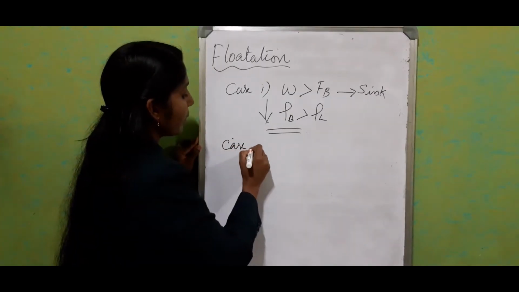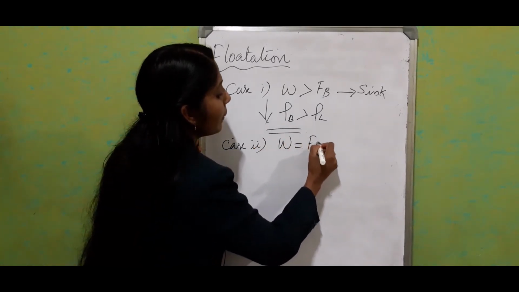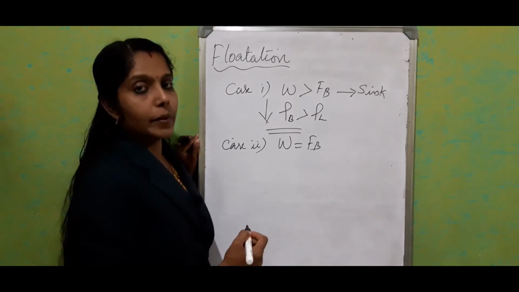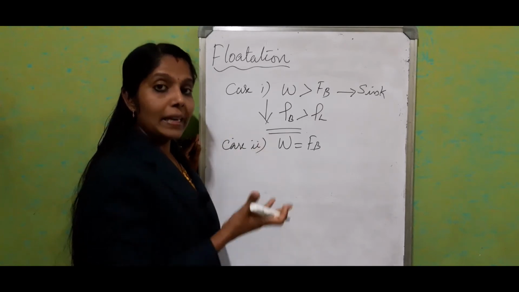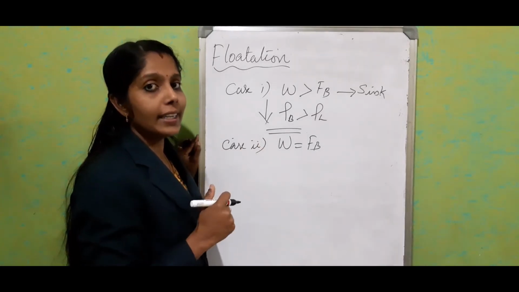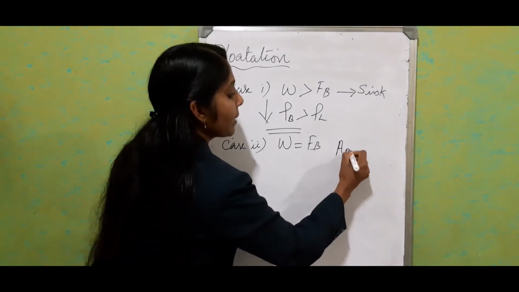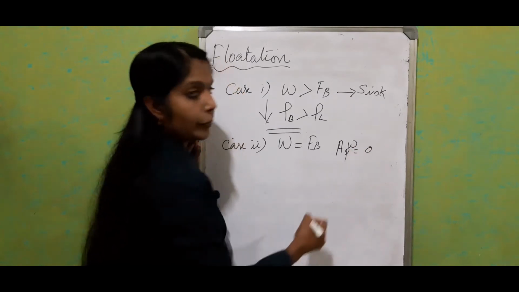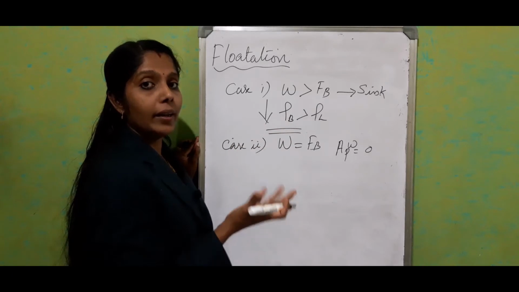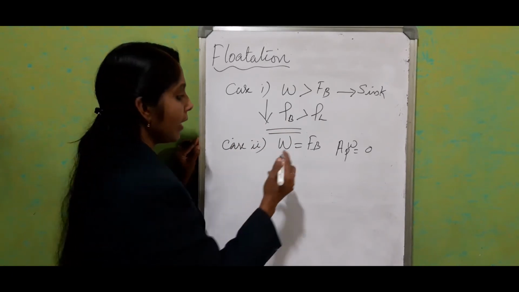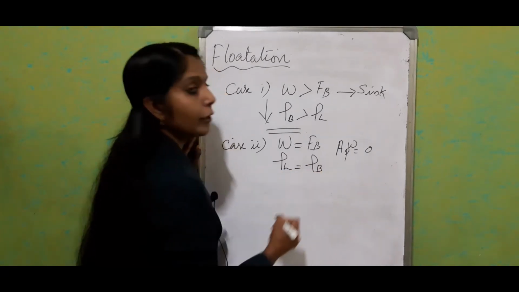Case 2. What is case 2? When W is equal to buoyant force or upthrust. What happens during this time? The body will be completely inside the water, but it is floating. So we can tell that the apparent weight experienced is equal to 0. The apparent weight is 0. So the object will be completely immersed inside the liquid, but it is under floating condition. Or we can tell that the density of the liquid is equal to density of the body.